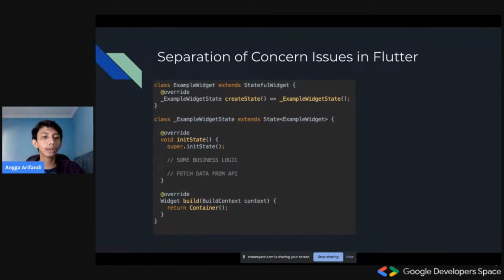This widget would be responsible for calling a controller from business logic, or probably saving local data or something. I think that could be a problem if we plan to release the application in the long run, because as the logic keeps being added, the code in this block would get much bigger.